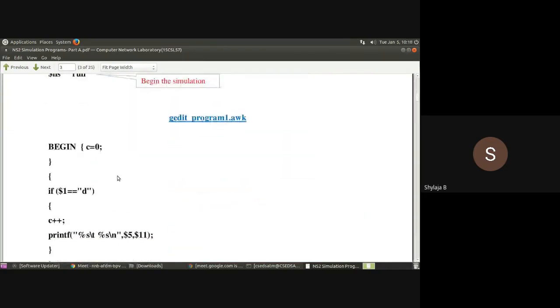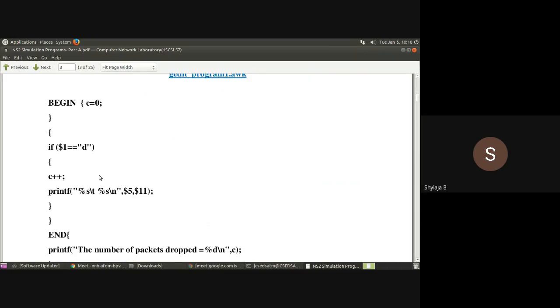Yeah, in this program, that was the most common error. And also in the awk file, make sure that while declaring in the BEGIN section, if you write c equal to 0, then in the processing section you should also write c++. If some of you write c here and count there, it won't work. Another error is in the condition statement. If $1 equal to d, here equal to, no space between these two equals signs, write them continuously. That was another mistake you were making.